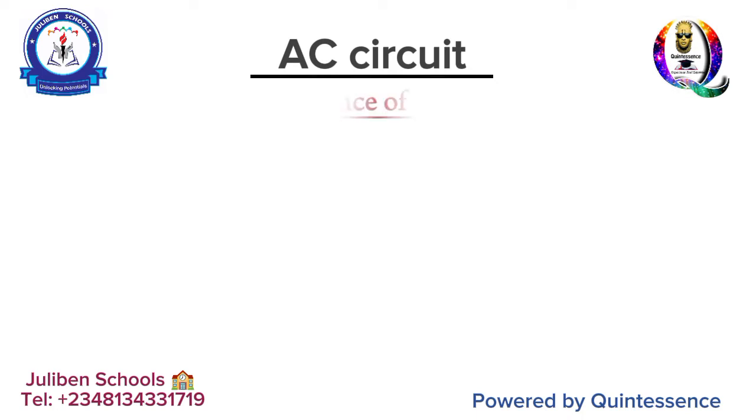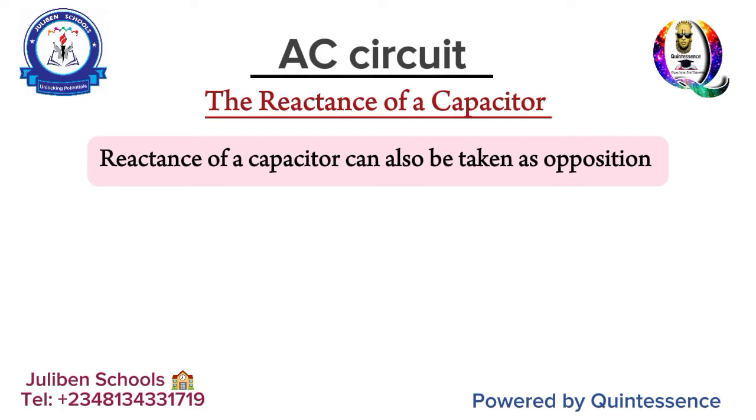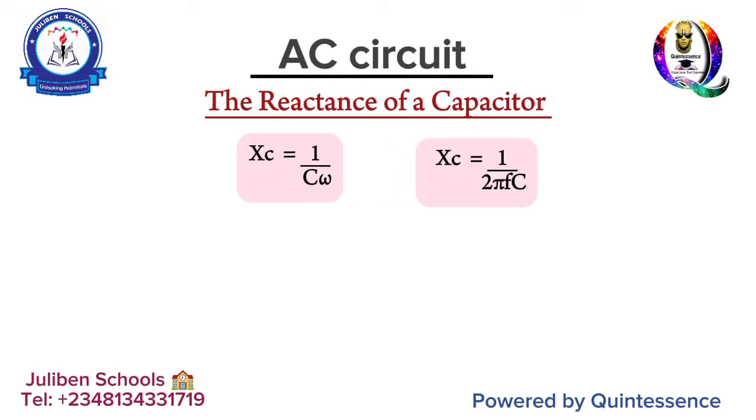So that takes us to the next fact, which is the fifth fact. In the fifth fact, we are going to be looking at the reactance of a capacitor. What is the reactance of a capacitor? In quotes, one can take reactance to be opposition. You can, in quotes, call it the resistor of a capacitor. Let me use that language, but that is not actually what it means. So the reactance of a capacitor is simply given by the reciprocal of the capacitance times the angular velocity. That is the reciprocal of Cω. And that gives you 1 over 2πfC.